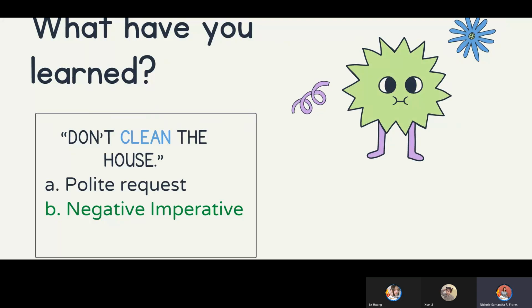Okay, very good. Why do you think it is a negative imperative? What word did I use in the sentence? Because I see the word don't. Okay, very good. I used the word don't to make the sentence a negative imperative.